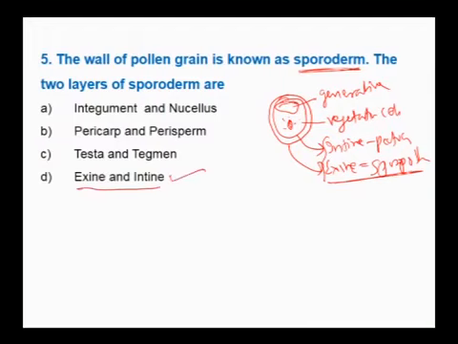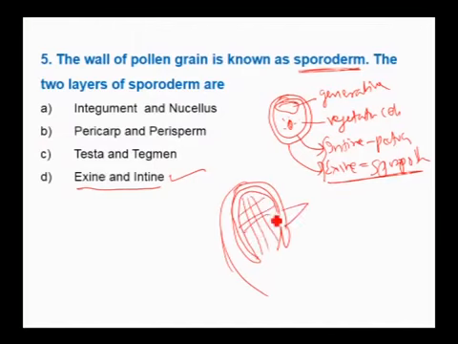Integument and nucellus. See, in the megasporangium or ovule, there are outer two coverings called integuments. Then there is a nutritive tissue called nucellus. Within this, there is a female gametophyte called the embryo sac. Therefore, integument and nucellus are parts of the ovule, also called megasporangium. Pericarp is the fruit wall. Perisperm is a remnant of nucellus found in the seeds of pepper and also beet. Therefore, this cannot be the answer.